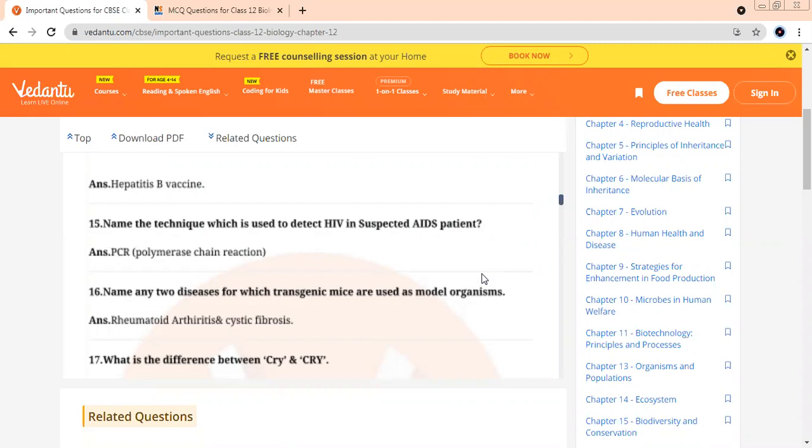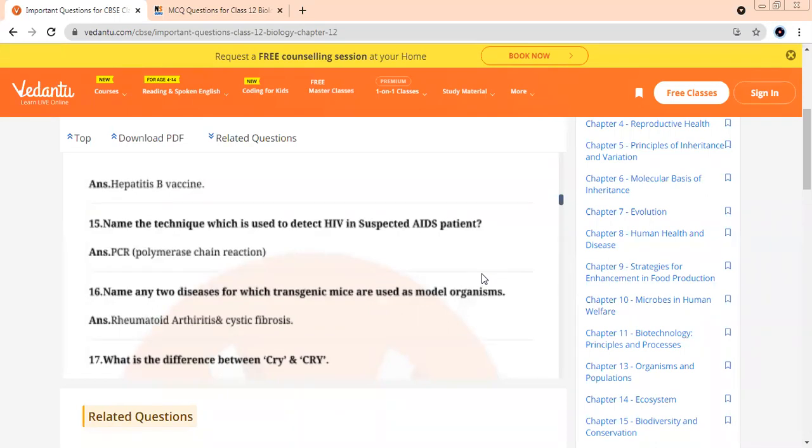Beta, do you agree or you do not agree with the 15th answer? First question is, you feel this is correct. If it is correct, well and good. If not, then we'll discuss what could be the answer. Ma'am, it is no. Okay, one of your friends says it is wrong. HIV cannot be detected by PCR method. Others? Yes, ma'am, it is wrong. Sure? Yes, yes, ma'am, yes, it is wrong.